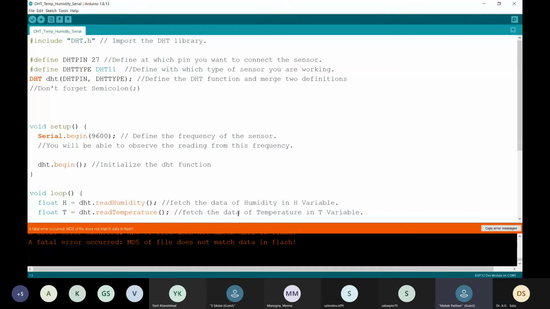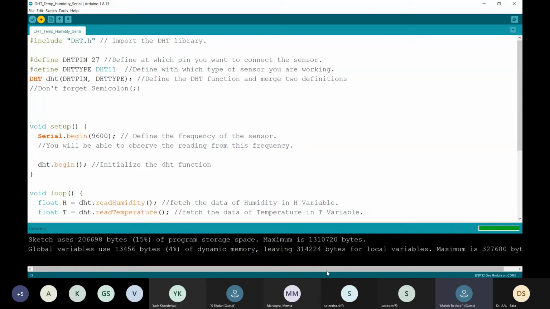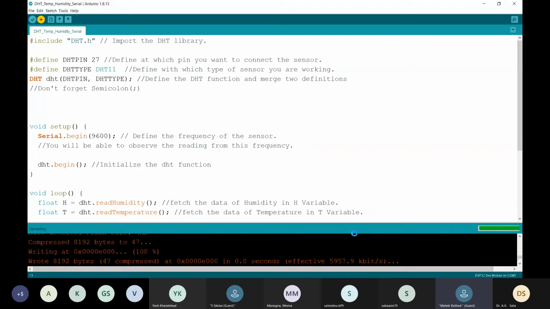Okay, so right now I'm uploading this code. It is being compiled, as you can see.